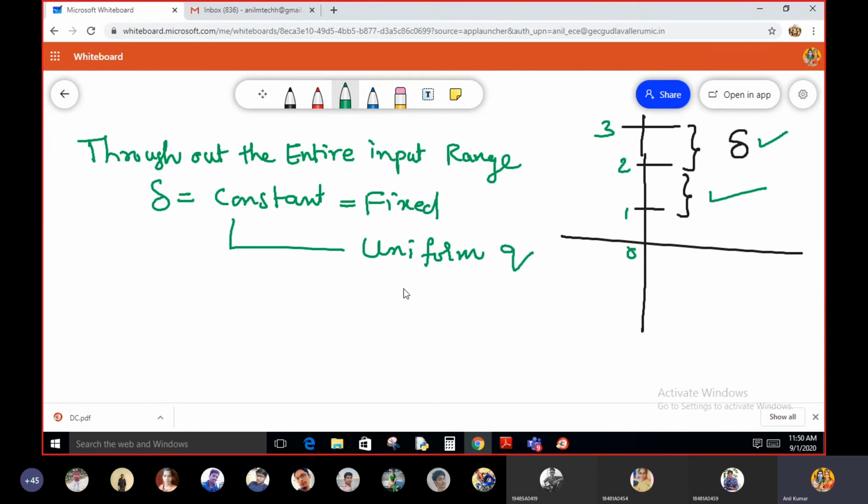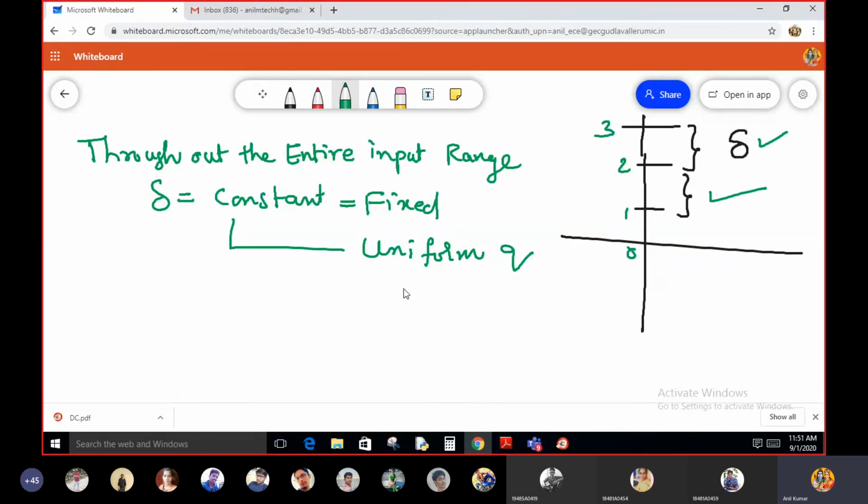That means the step size remains constant throughout the dynamic range of the input signal. If the delta, that means the step size, remains constant, then we can call that a uniform quantization.